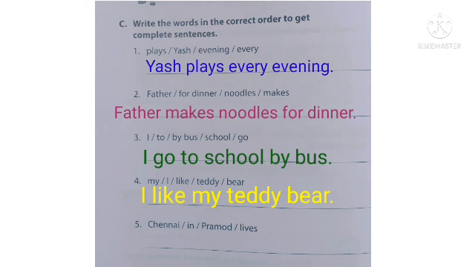And the fifth one, Chennai in Pramod lives. How to arrange these words? Yes, Pramod lives in Chennai. Chennai is a place's name. That's why here they are written the first letter of the word Chennai C in capital letter. So we can write the sentence like this. Pramod lives in Chennai.